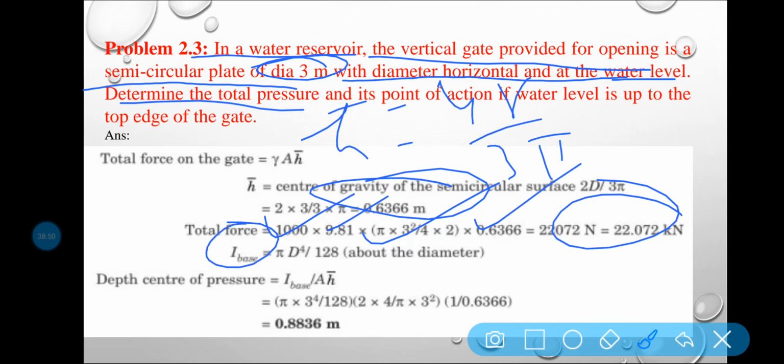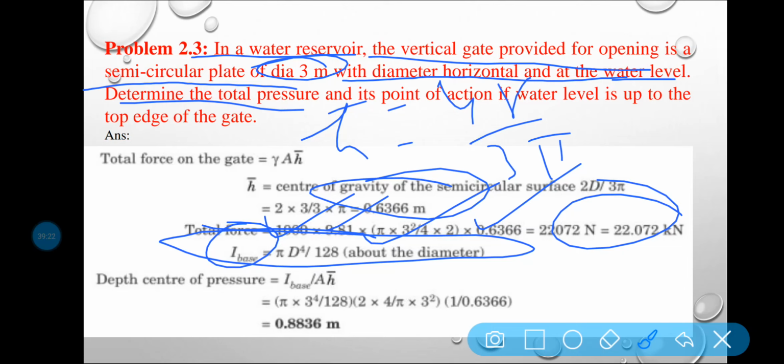Now the moment of inertia for the base is pi by 128 into d to the 4. You have to know the moment of inertia; in the subject, in R.K. Bansal, you will see a table where the moment of inertia and center of gravity of particular shapes are given.